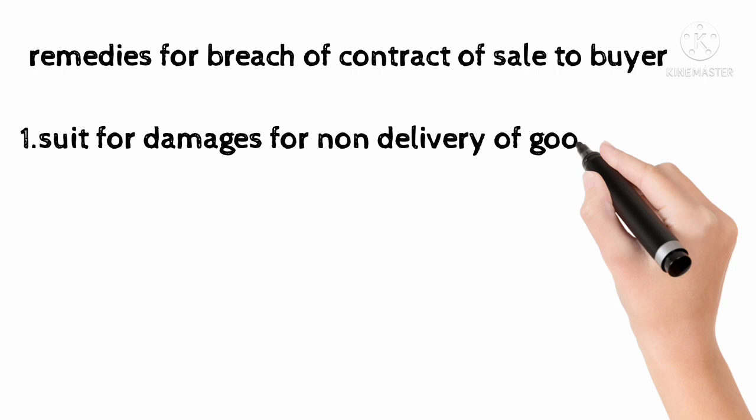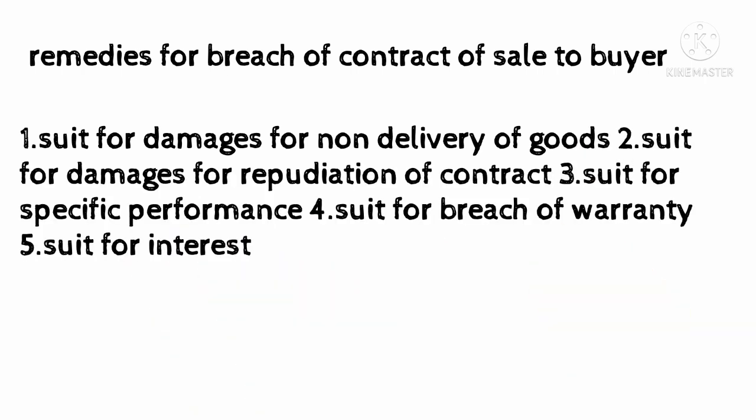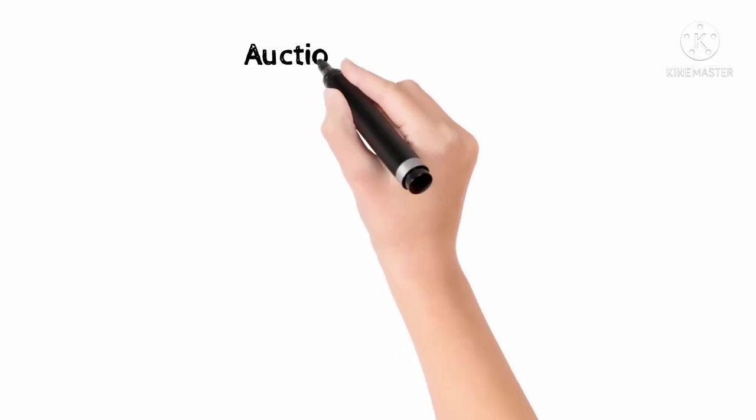Remedies for breach of the contract of sale by the seller. The buyer can file a case for damages for non-delivery of the goods. He can file a case for damages for repudiation of the contract without any fault. Suit for specific performance when there is a breach of contract of sale of goods. Suit for breach of warranty, and he can file a suit for interest.